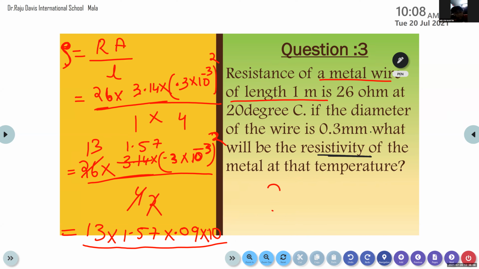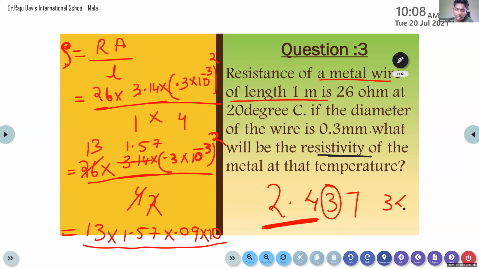For example, 2.437. Here I want to drop off the digit from 3 onwards. I want to write it only in terms of 2.4. So here I am going to drop the digit 3. What about the value of 3? Is it greater than 5 or lesser than 5? Lesser than 5.